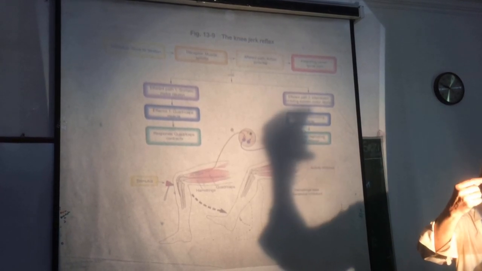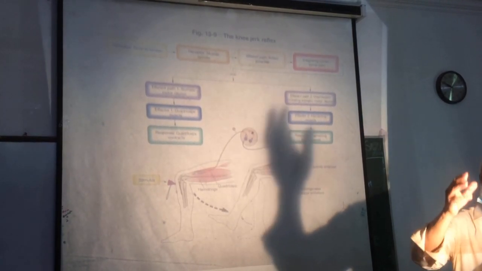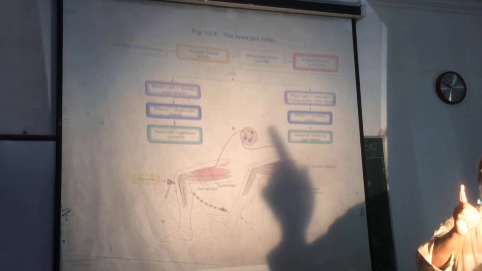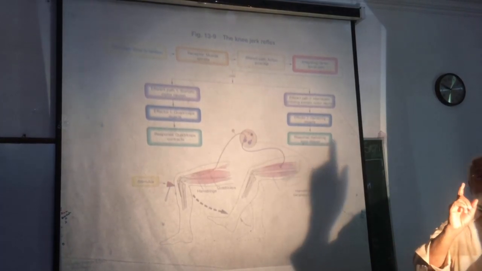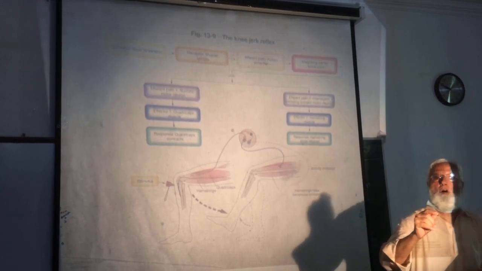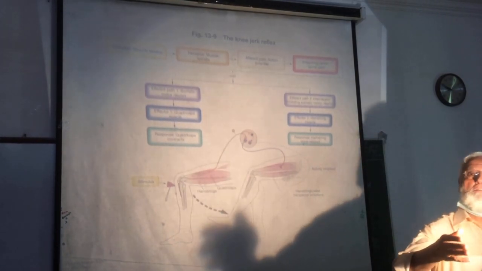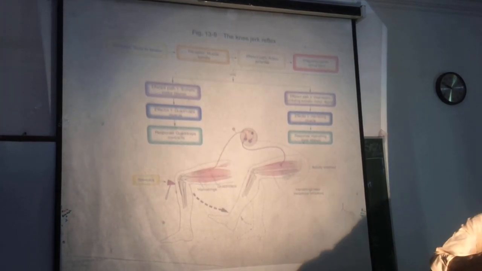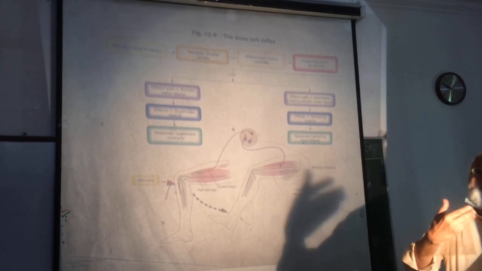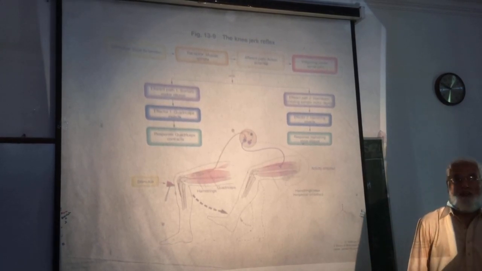Impulses go along the sensory fibers to the spinal cord, where these stimulate alpha motor neurons. From the alpha motor neurons, impulses come along alpha motor nerve fibers to the muscle to produce its contraction. So this is the muscle tone mechanism.